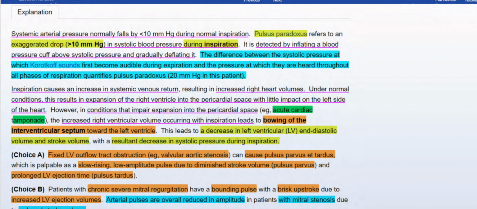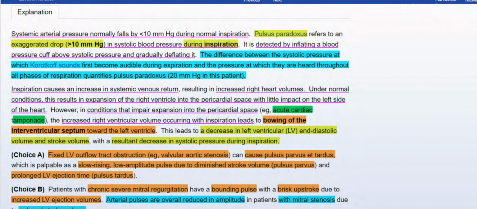We talked about this case. Inspiration causes an increase in systemic venous return and increased right heart volumes. Under normal conditions, this results in expansion of the right ventricle into the pericardial space with little effect on the left heart. In conditions that impair expansion into the pericardial space, such as acute cardiac tamponade, the increased right ventricular volume occurring with inspiration leads to bowing of the interventricular septum toward the left ventricle. This decreases left ventricular end diastolic volume and stroke volume, with a resultant decrease in systolic pressure during inspiration.